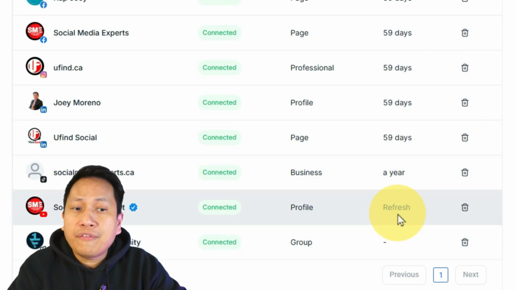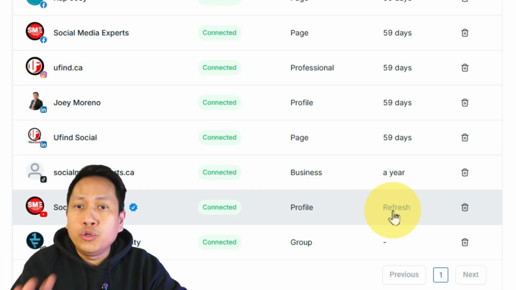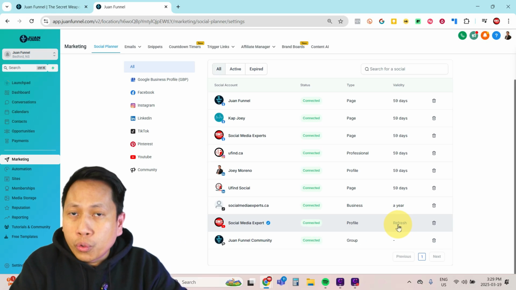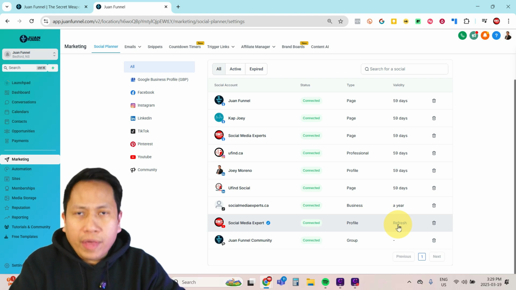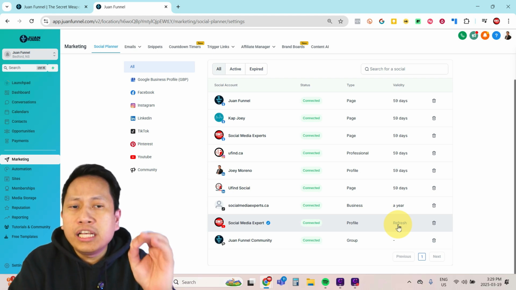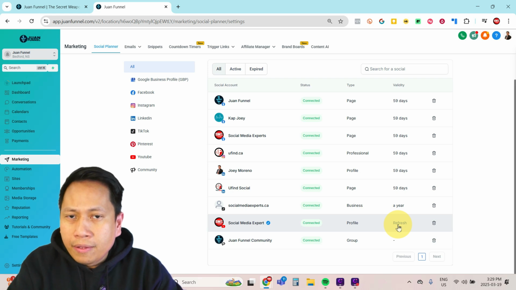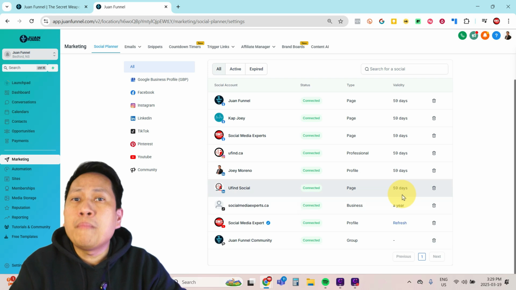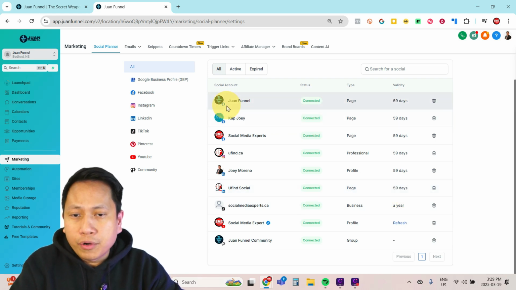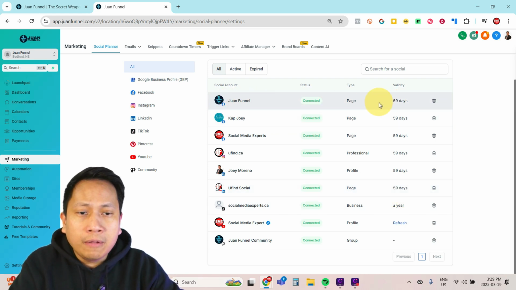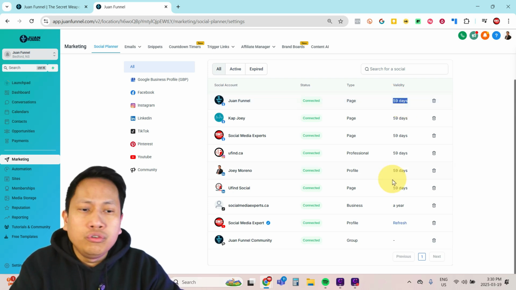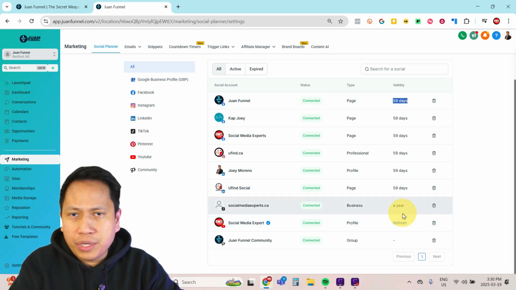So just in case it's not valid, already expired, then whatever schedule you set up in the Go High Level Social Planner will not show or go through to your social media platform. So one best practice that you need to do is to check this validity. You need to go to the settings and check how many days remain for your social media. For example, for this Facebook account, it says One Funnel valid until 59 days. If it is expired, you just need to click refresh, and that's super easy as well.